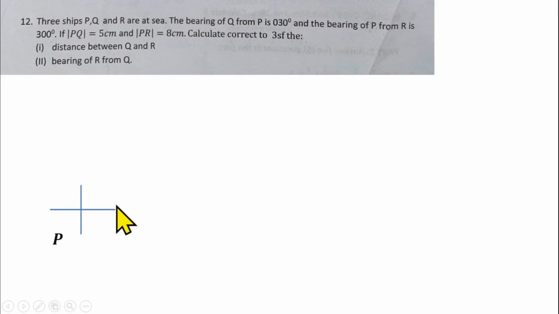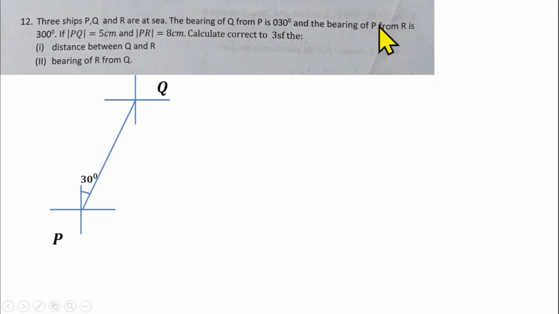So at this north, because the angle is supposed to come from the north, 30 degrees. So draw a straight line, and the angle here is going to be 30 degrees. Label it there, and draw another cardinal point here to represent point Q. So point Q will be here now.